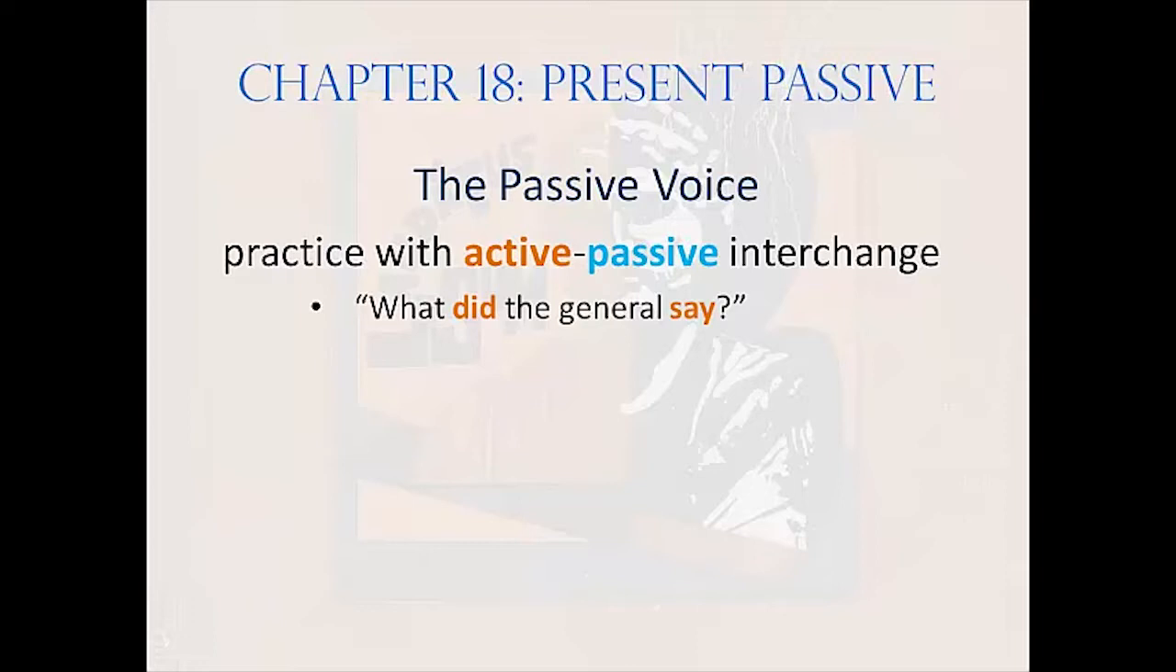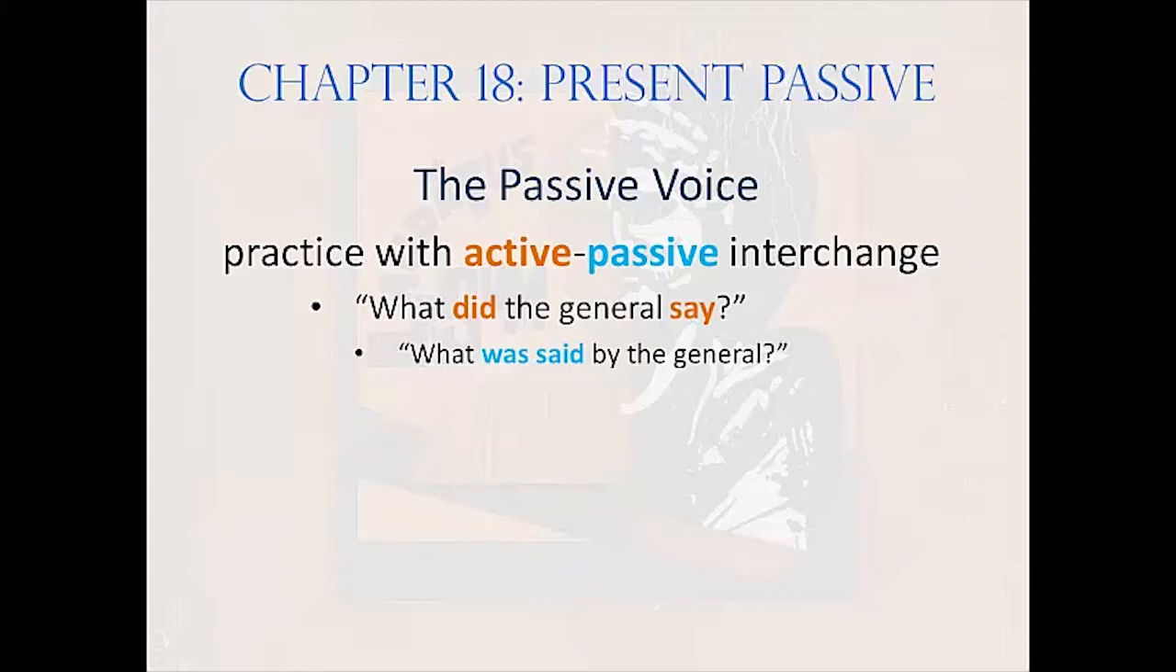And the subject of the sentence? What's the subject? No, it's not what. That's right, it's the general. He's the one doing the saying. In the passive sentence, the general will become the agent. So, what's the passive form of this sentence? That's right. What was said by the general?